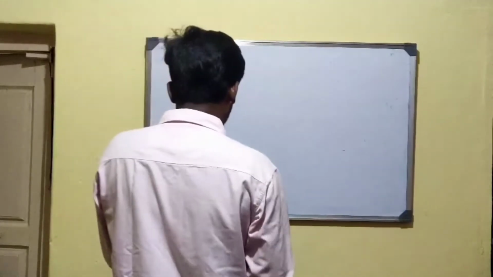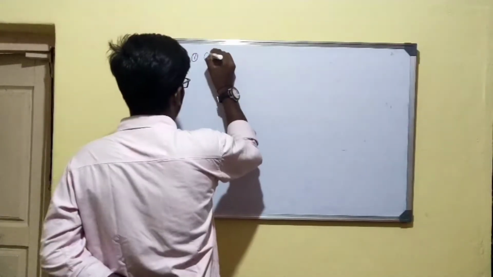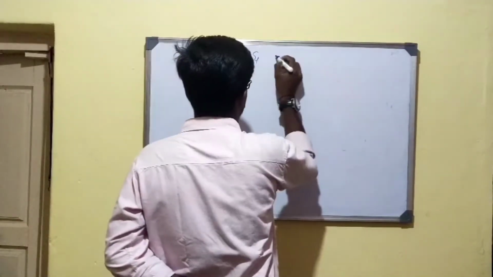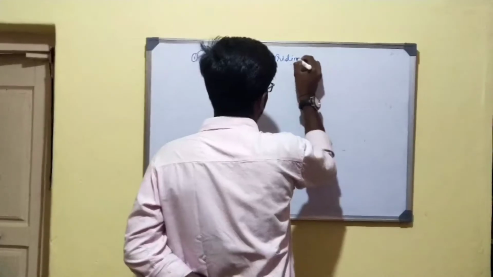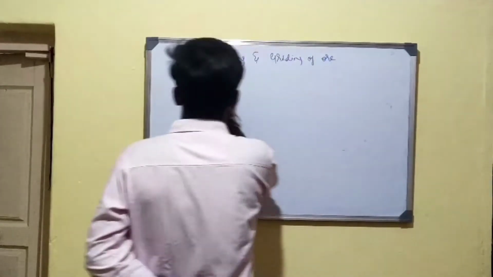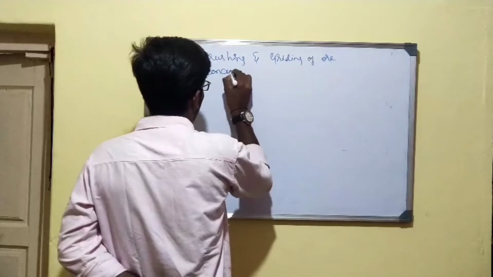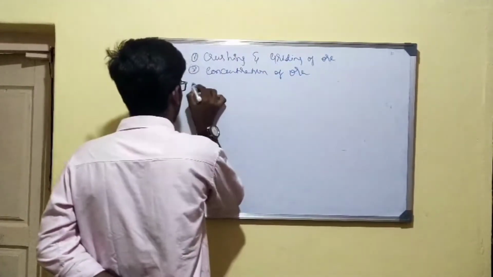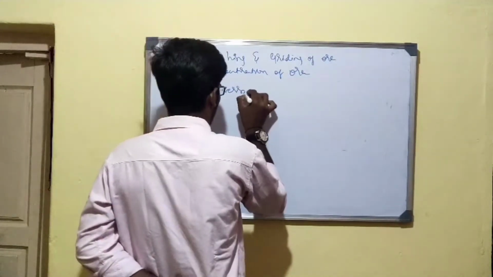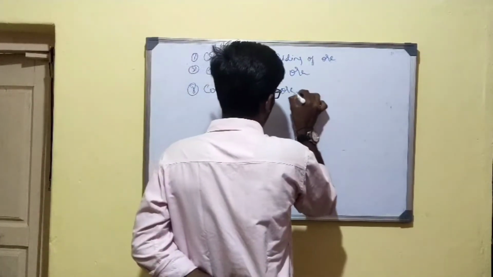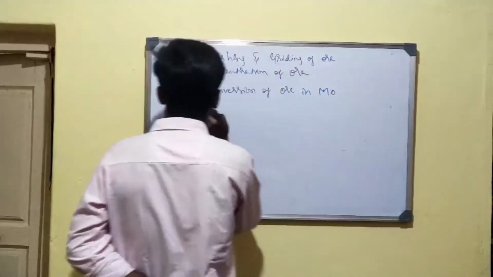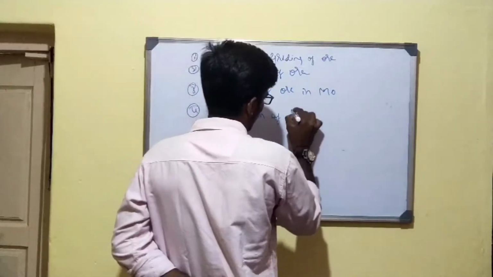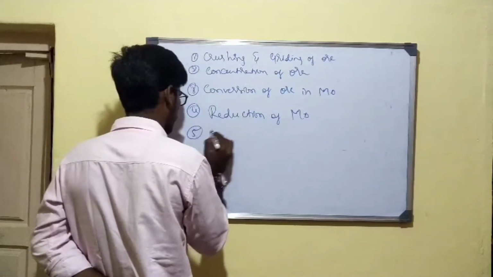First, let me name the steps. We have five steps as per the extraction of metal concept. The first step is crushing and grinding of ore. Second, we have concentration of ore. Third step, we have conversion of ore into metal oxide. Fourth one, we have reduction of metal oxide, and fifth one, we have the refining process.